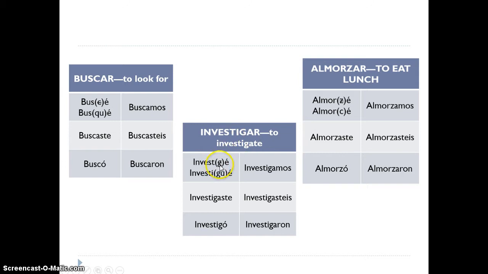Investigar. The reason why we have to change the G to a GU is because if I left it the way it normally would be, the sound would be investigé. That's incorrect. We need the G sound of investigar. So we change the G to a GU. Again, it's only in the yo form because that's the way the vowels work together. Investigaste, investigó, investigamos, investigaron. And then finally, almorzar. The Z changes to a C. This one is really hard for English speakers to notice the sound change. Even for me, I'm not able to hear the sound quite as easily as native speakers, but we always change the Z to a C only in the yo form because the other forms are just fine.